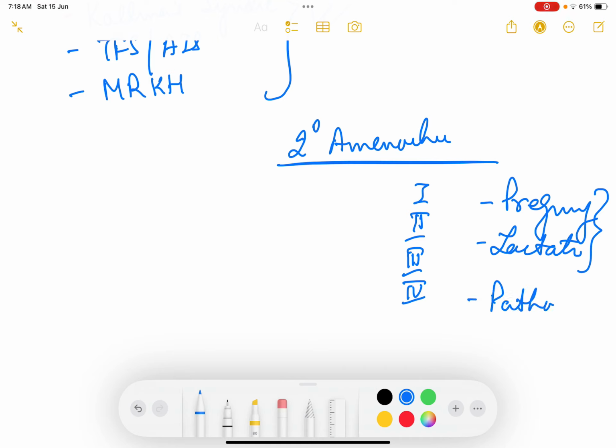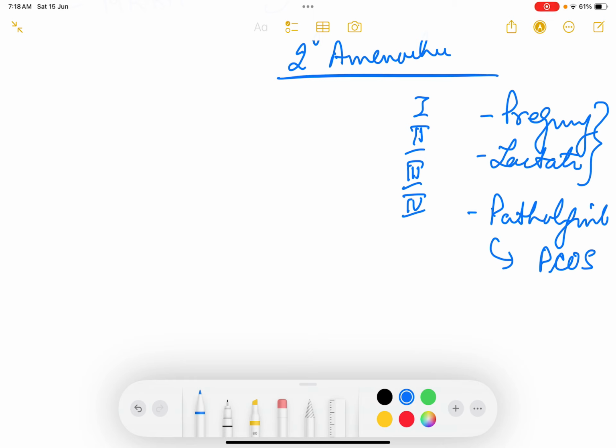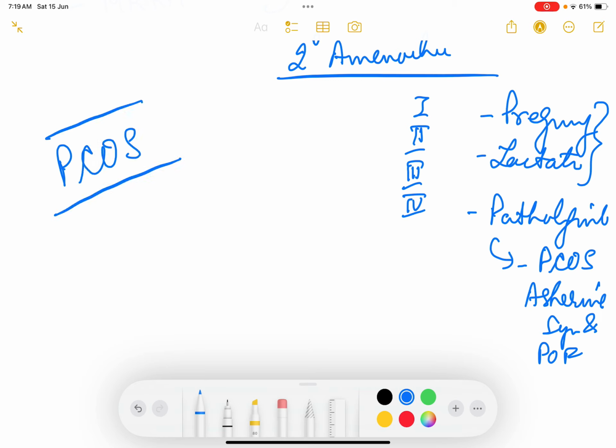But the most common pathological cause of secondary amenorrhea, those were physiological. Pathological cause of secondary amenorrhea will be PCOS. PCOS is the most common cause of pathological secondary amenorrhea, followed by premature ovarian failure and Asherman's syndrome. Now PCOS is a separate lecture already taken. Go and just view it properly. So PCOS followed by Asherman's.